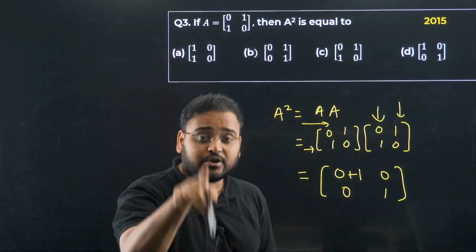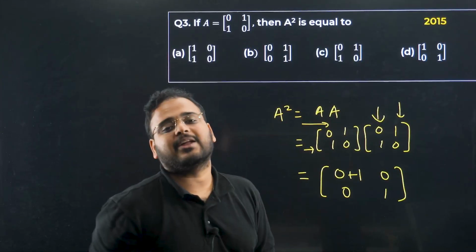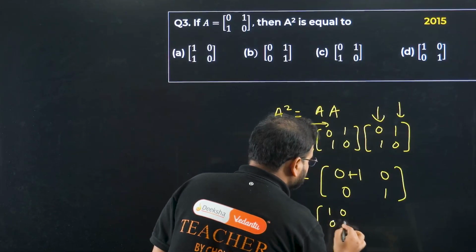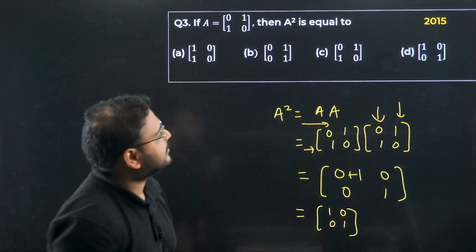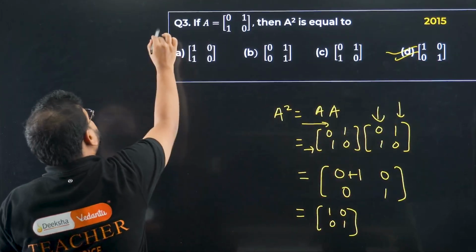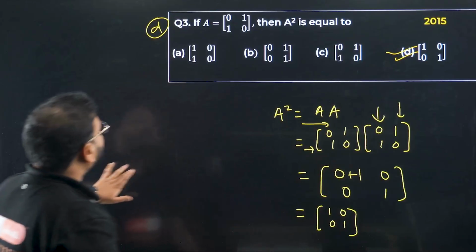Not sure, pause the video, do your own calculation. Answer is coming out as 1, 0, 0, 1. Identity matrix or not? Option D is correct. Option D is right one. Okay, simple enough. Question number 4 now.